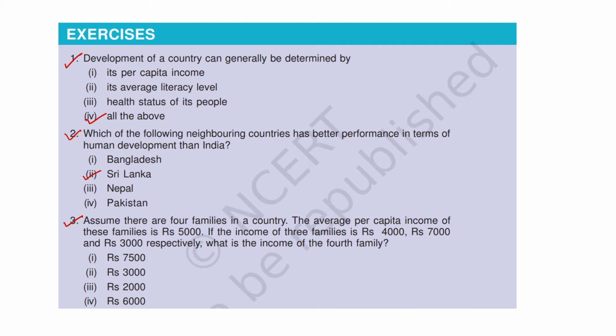Question number 3. Assume there are 4 families in a country. The average per capita income of these families is rupees 5,000. If the income of 3 families is rupees 4,000, 7,000 and 3,000 respectively, what is the income of the 4th family?